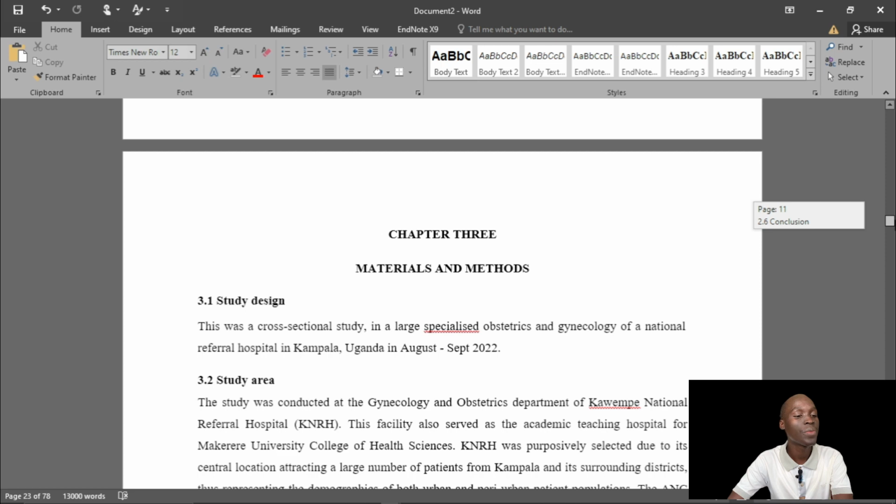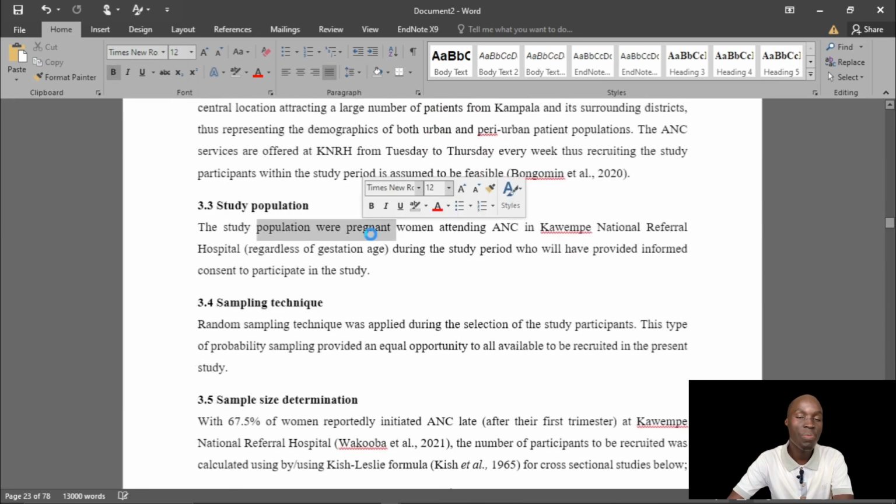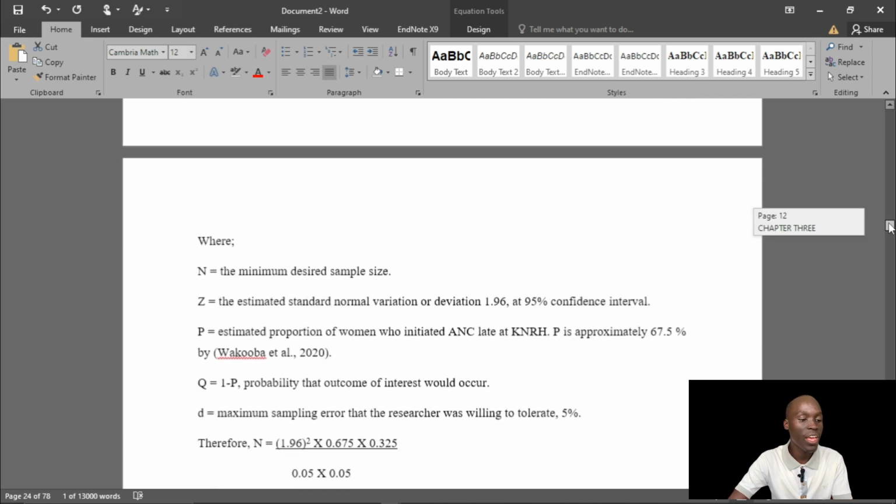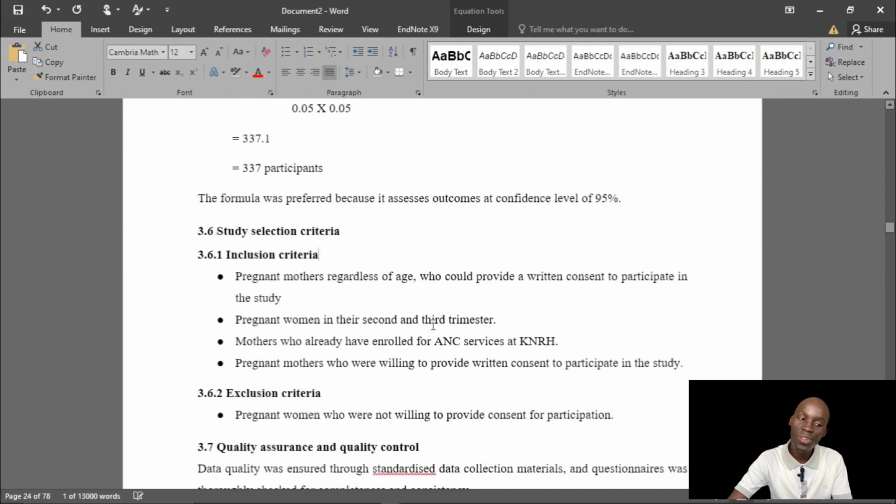Method section. The person brought in study design. It was cross-sectional. This is okay. Study period. It was indicated. Study area was well talked about. Study population, pregnant women. Sampling technique, random sampling. This is okay. Sample size determination. We use some mathematics here, the Kish-Leslie formula. It can also be modified into Cochran's formula. This is okay. Selection criteria.